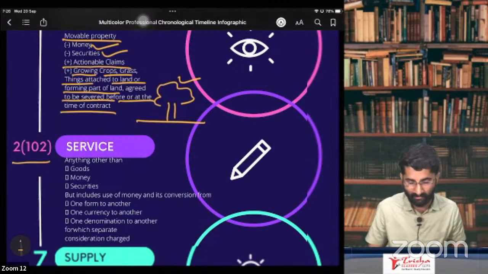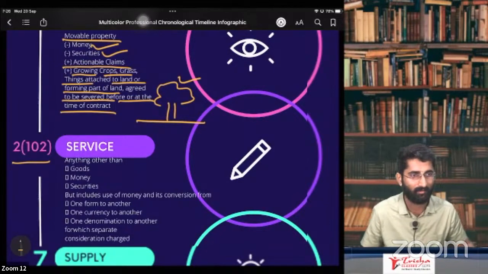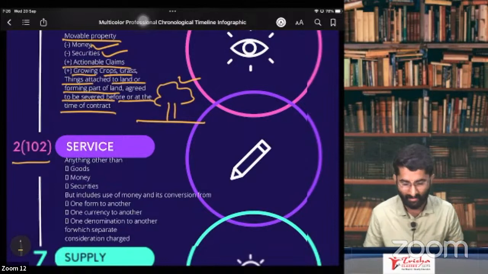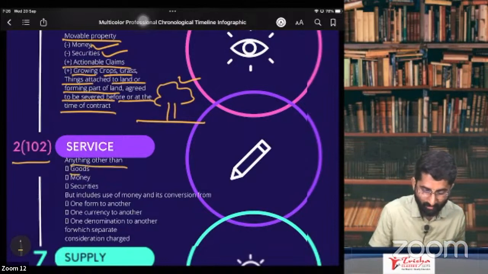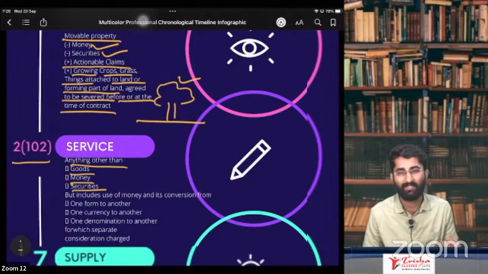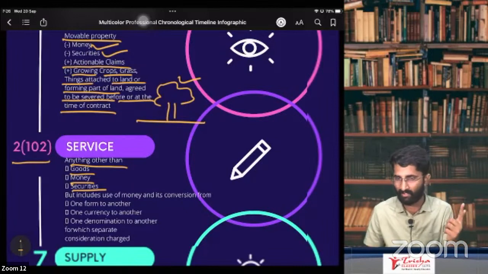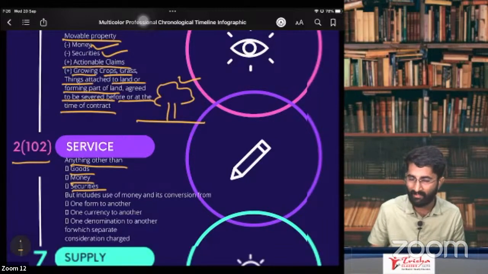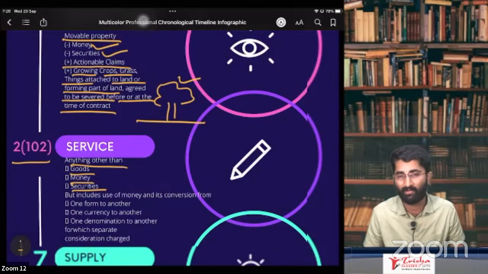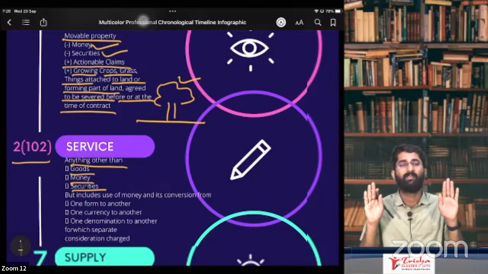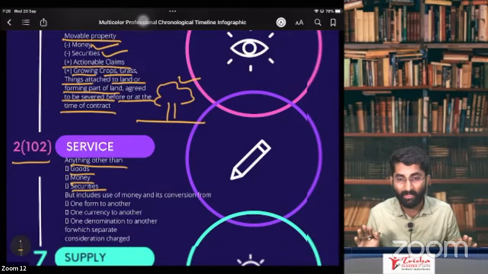Section 2, subsection 102 is about service. People, you are in class, no? Please be in the class. Service is anything other than goods, money, securities. See, which is not the goods, that should be service. But that service also excludes money and securities. So these are excluded from the definition of service. Money is not a service, and securities are not a service.